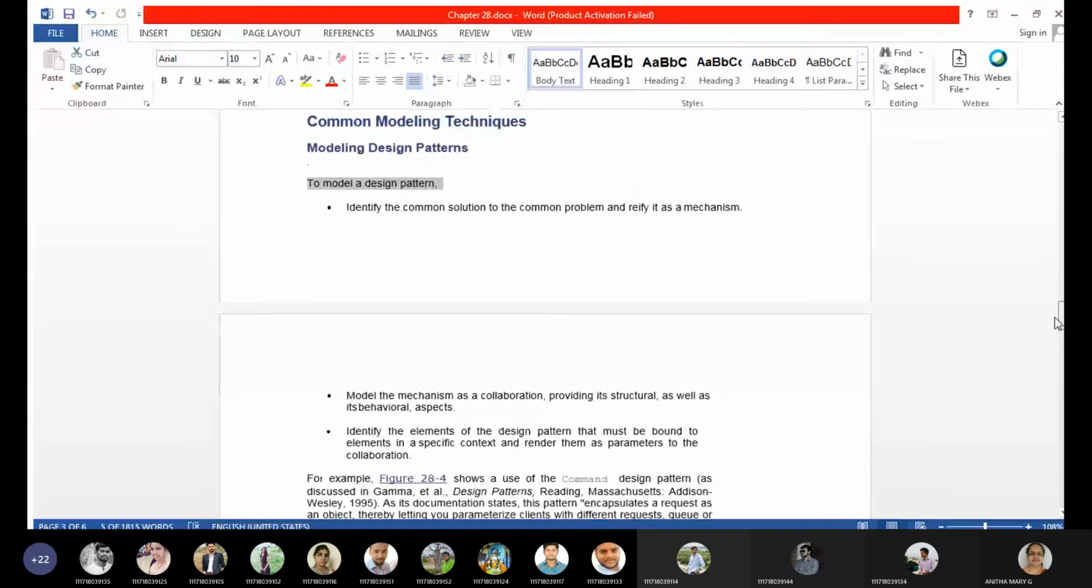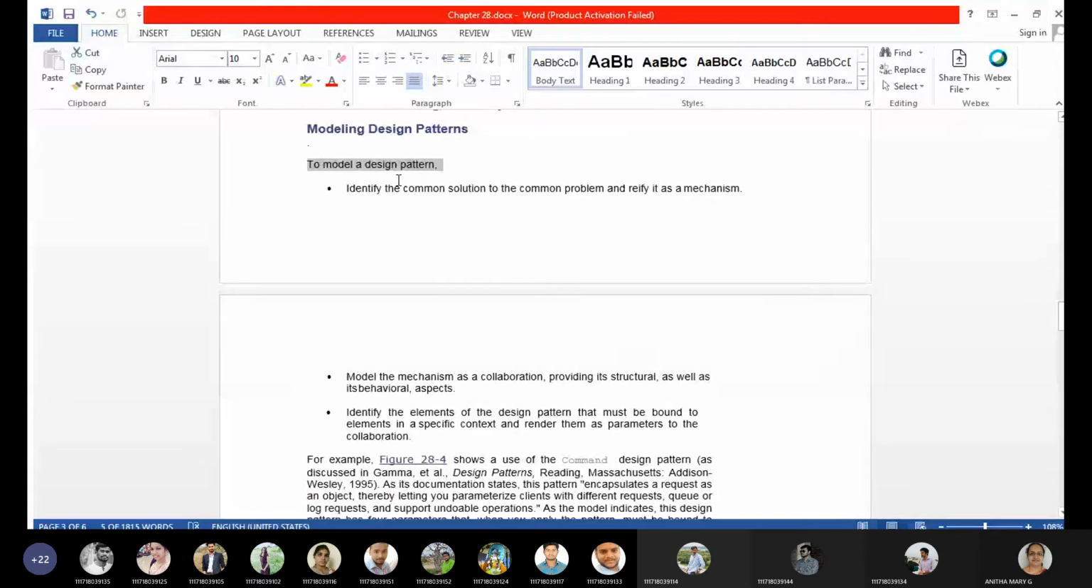In order to model that, first you need to identify the common solution to the common problem and refine it as a mechanism. So you should give some solution for the existing problem, and that mechanism has to be given, and then model the mechanism. The mechanism we were talking about has to be modeled as a collaboration. Just one part of it may not work. So they need to collaborate to form a mechanism which provides the structural and behavioral aspects.